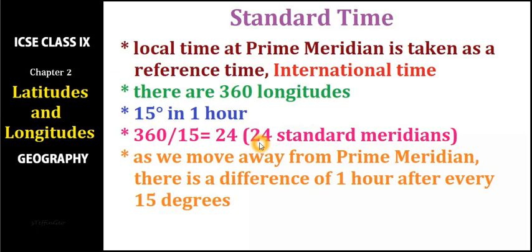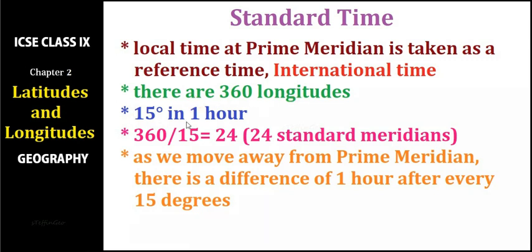So we cannot follow the local time of each longitude. Therefore we have to depend on something called standard time. Standard time is a time calculated from the reference time or the international time. The international or reference time is the local time at the prime meridian. Whatever be the time at the prime meridian or Greenwich is taken as the standard, and from that the time of other places is calculated. That we'll discuss in the coming slides, right? So we know that there are 360 longitudes, right?